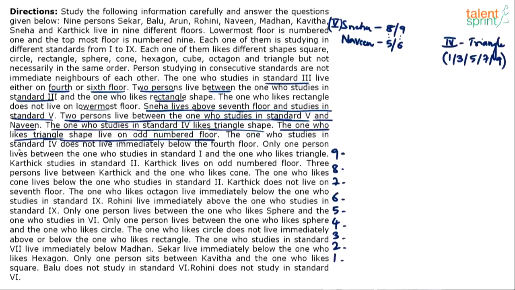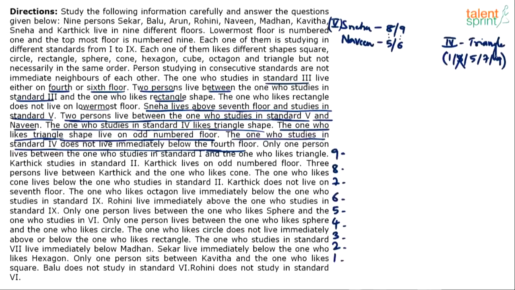The one who studies in standard 4 does not live immediately below the 4th floor. It is not 3rd floor. See, immediately below the 4th is the 3rd floor. So 3rd floor is ruled out for this guy. So either 1 or 5 or 7 or 9.